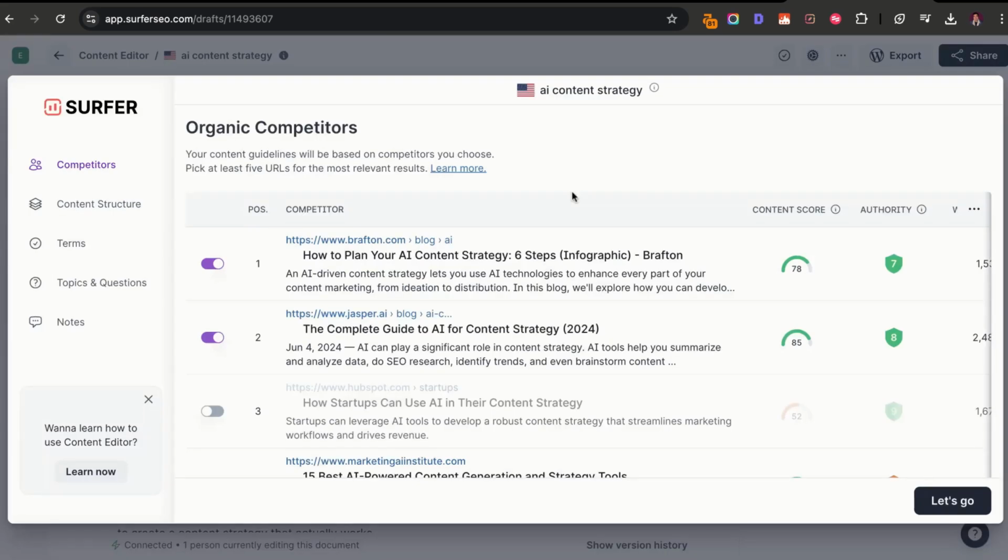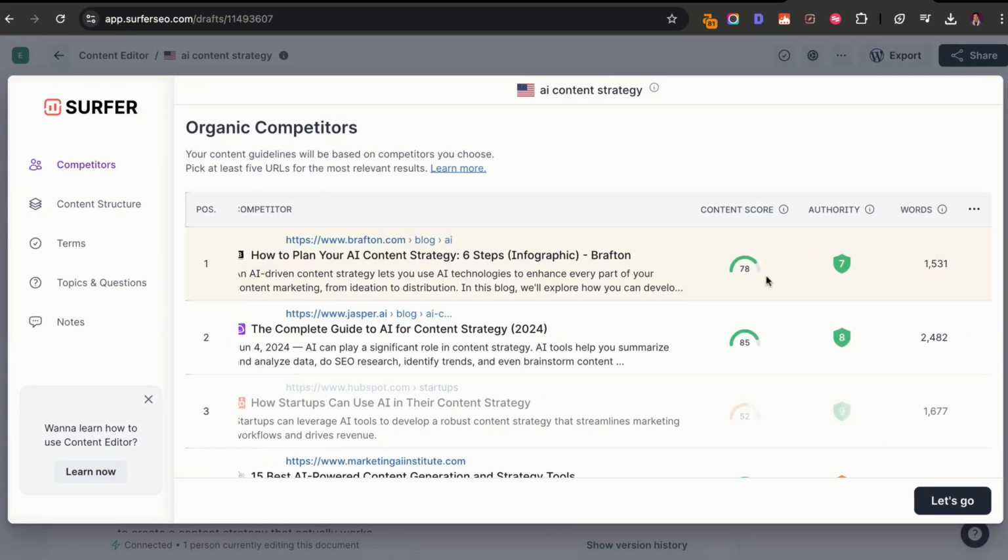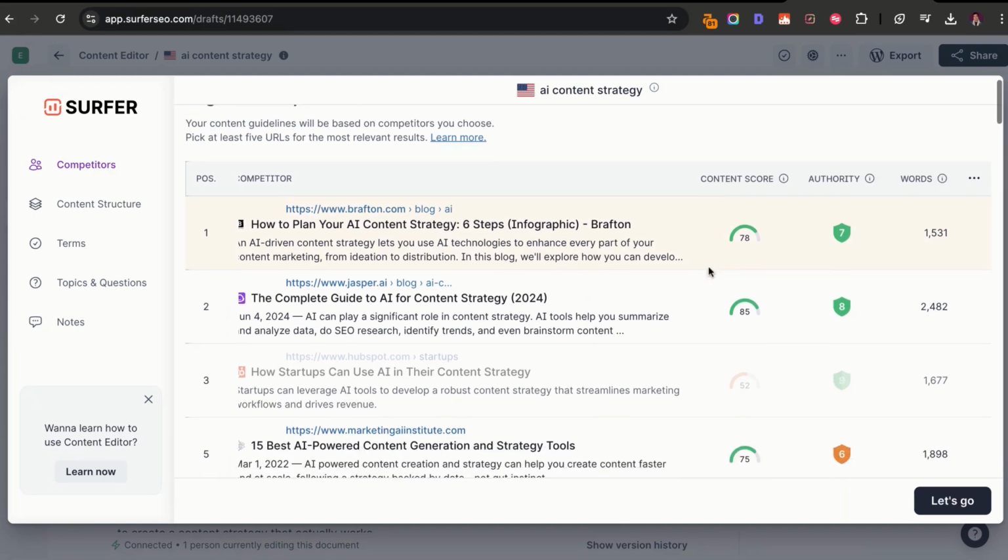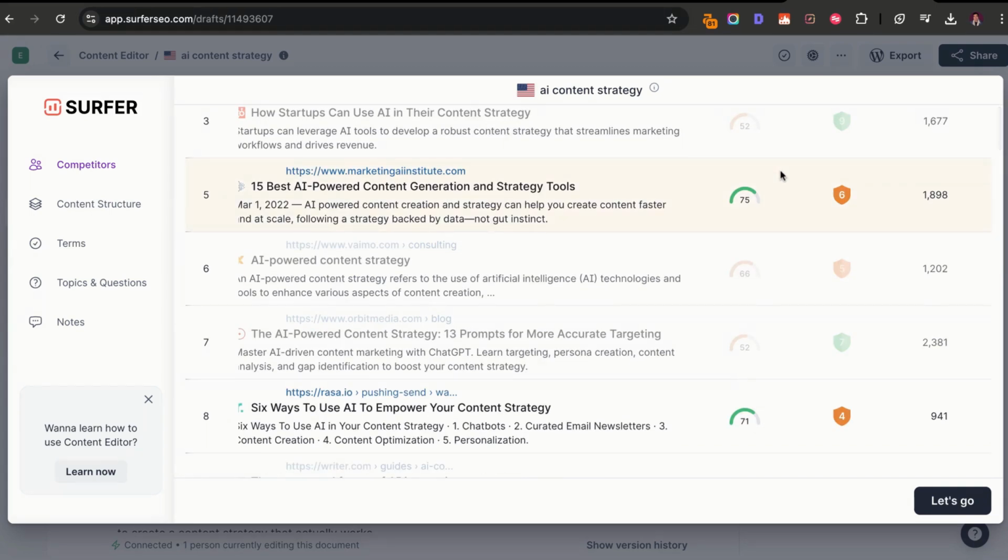And from here within Surfer SEO, we can go ahead and see what our competition is doing and look at their content score, how many words they're using, and we can see their authority score from 1 to 10. This will just give us a good reference of how much authority we need for this specific post.